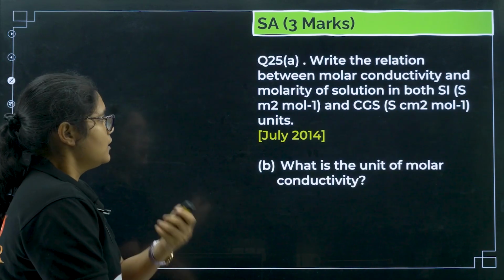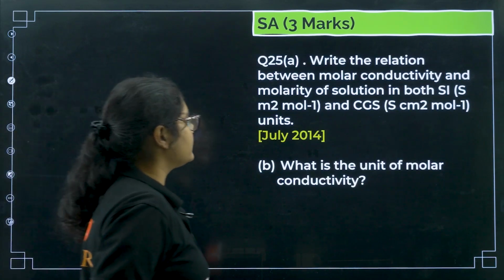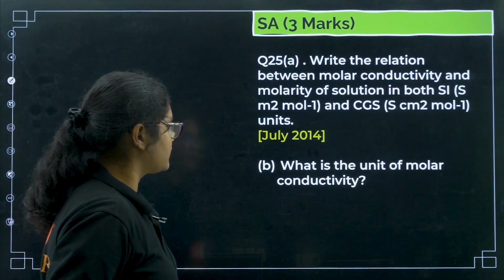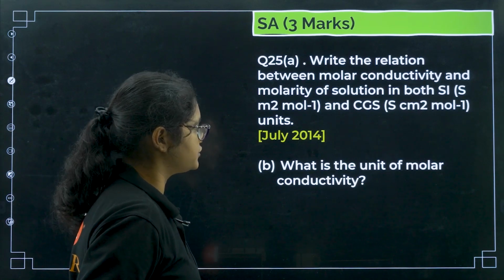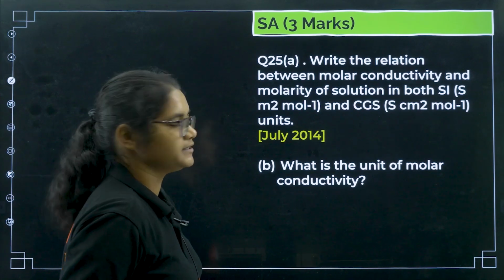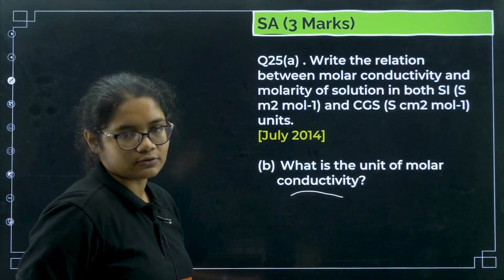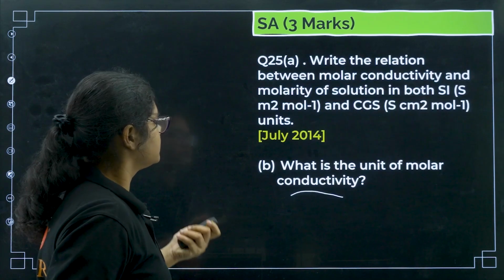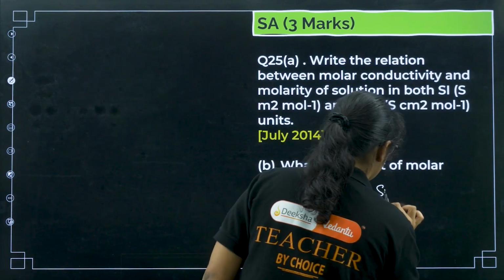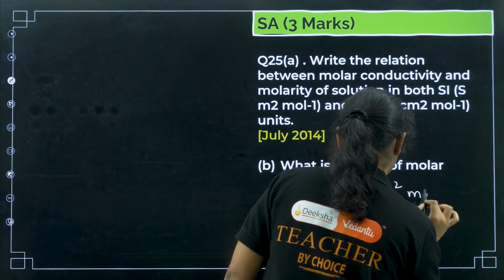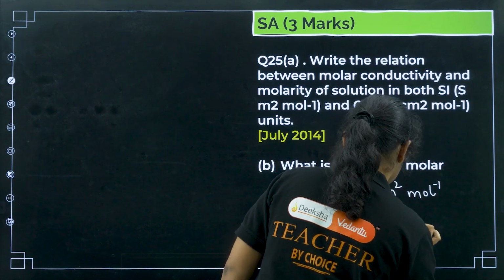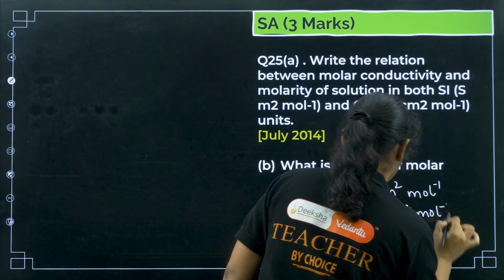Next, write the relation between the molar conductivity and molarity of a solution in both SI unit and CGS. We have already done that. What is the unit of molar conductivity? That I also already discussed. The unit is S meter square mole inverse or S centimeter square mole inverse.